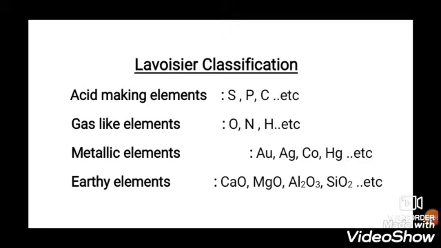Gas-like elements are oxygen, nitrogen, hydrogen, etc. Oxygen, nitrogen, hydrogen are all gases, so they are called gas-like elements. Metallic elements: silver, gold, cobalt, mercury are all metallic elements. And finally, earthy elements. Calcium oxide, magnesium oxide, aluminum oxide and silicon dioxide are all called earthy elements. Mostly they exist in the earth's crust, so they are called earthy elements.